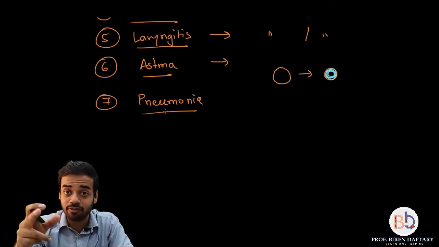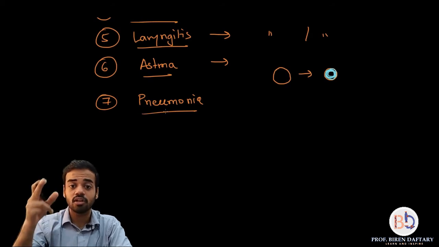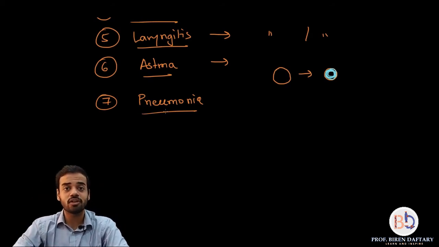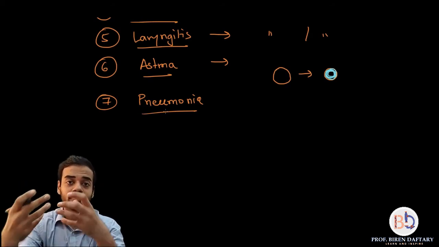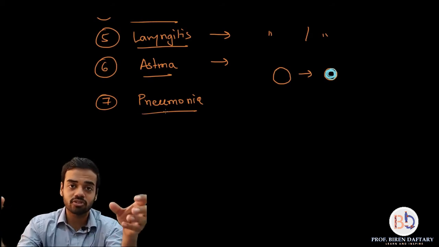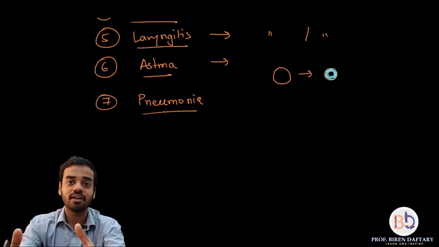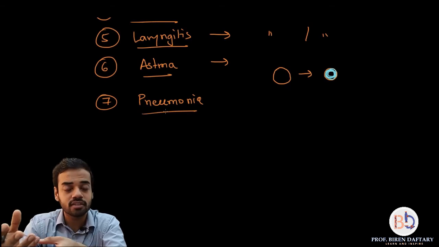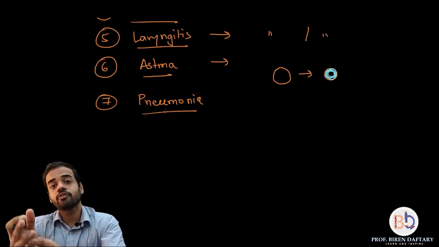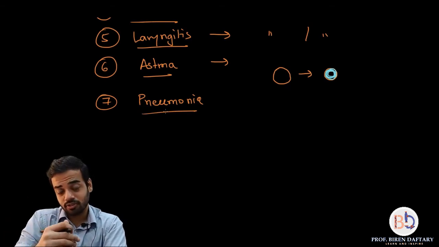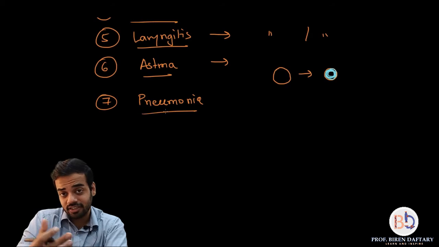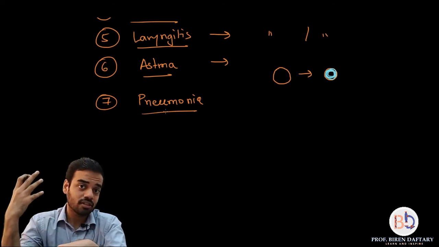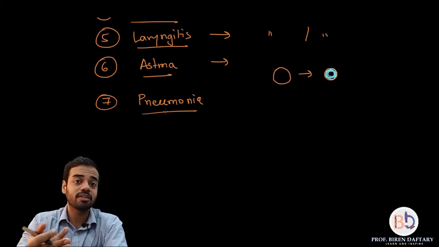For example, emphysema is also a very serious disorder. Pneumonia is inflammation of the alveoli. Inflammation of the alveoli causes mucus to be released in the alveoli, and the alveoli get filled with liquid. So it is called inflammation of the lungs. Now what are the symptoms? First of all, pain during breathing. During inhalation or exhalation, if there is a pain in the chest, that may be pneumonia.